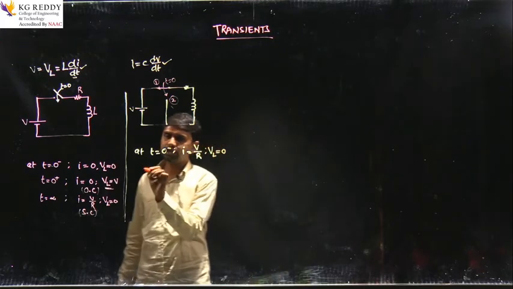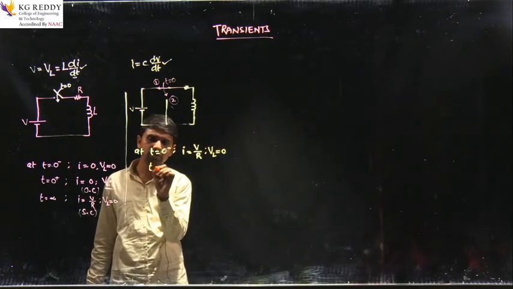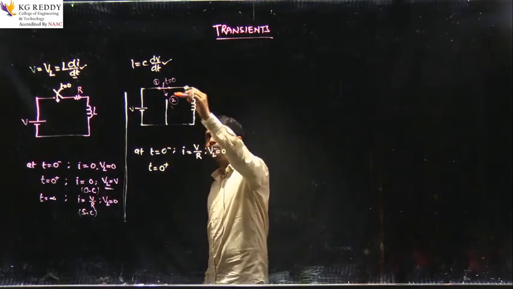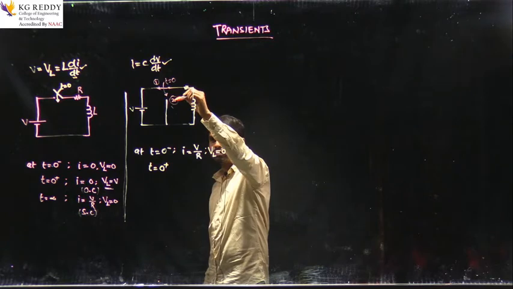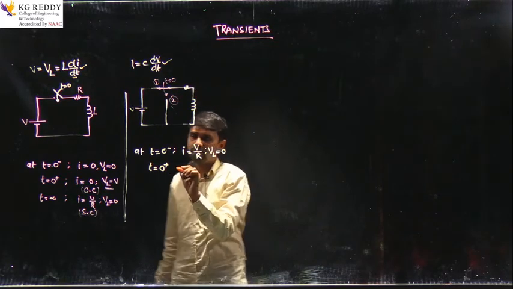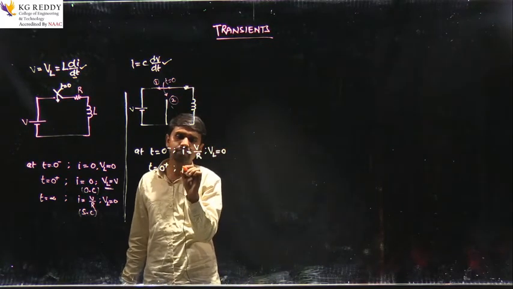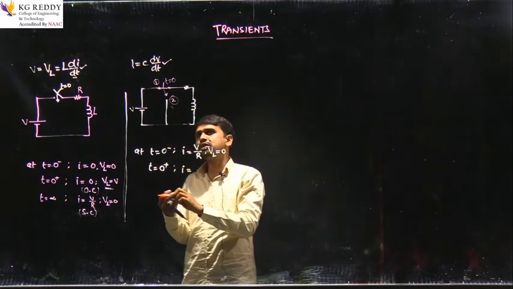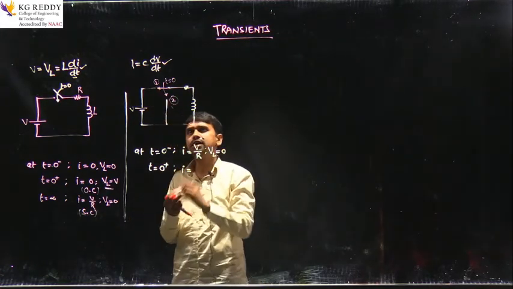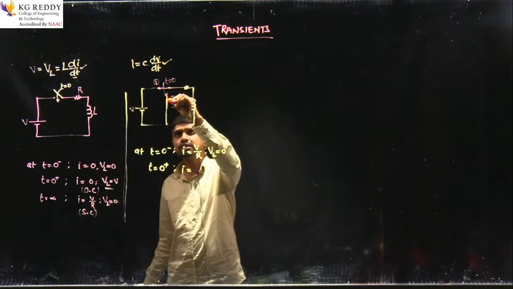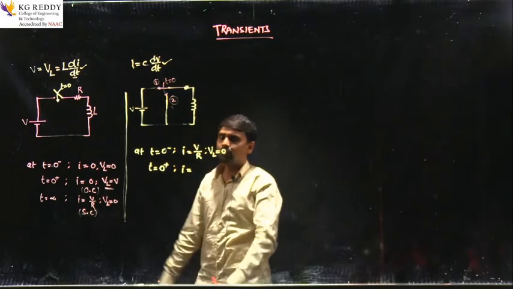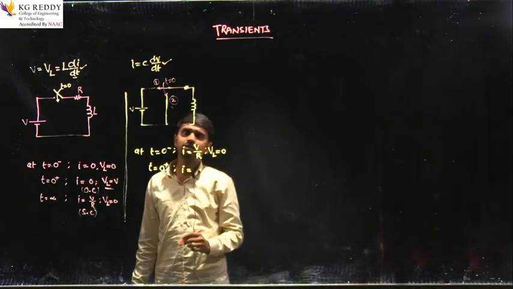Now take the case t equal to 0 plus. What am I doing now? I am moving the switch from position 1 to position 2, right? Then what will be the current in the network? Now the source is disconnected here, and the switch is connected like this, and this will be your network now. Then what will be the current here, right?